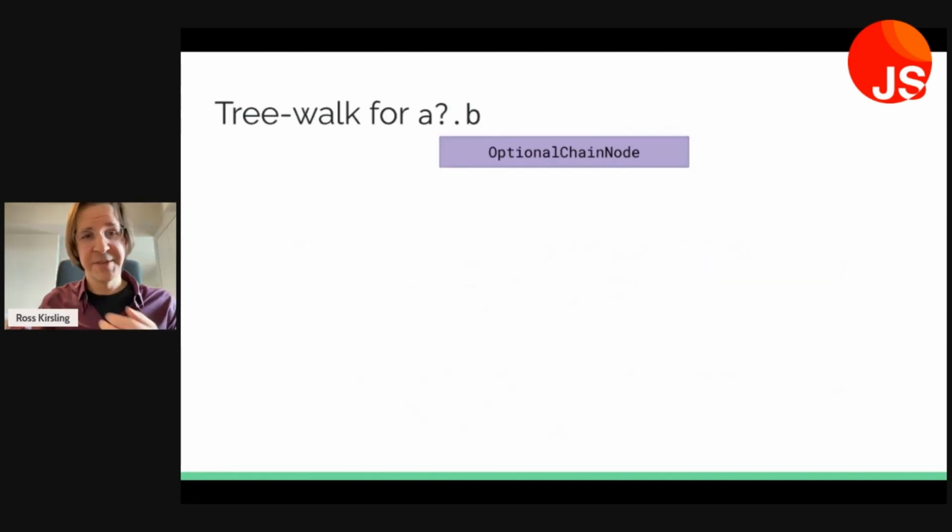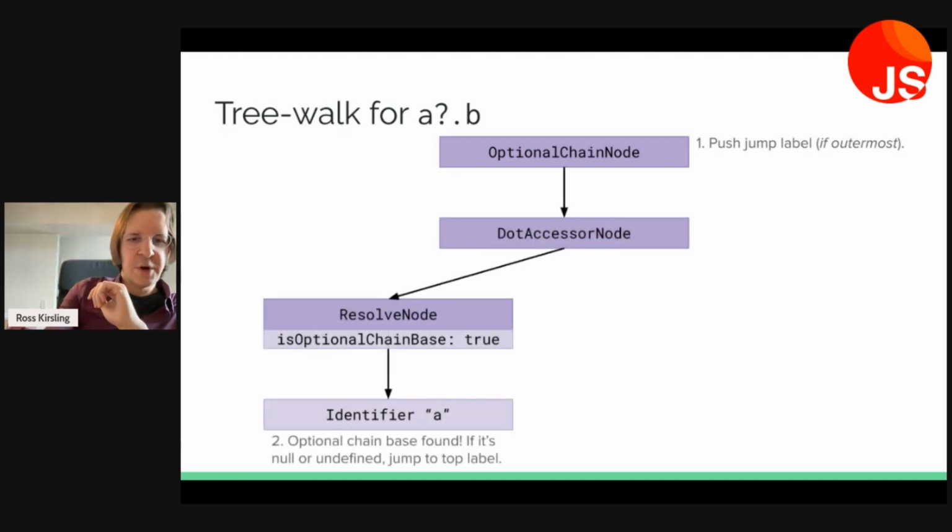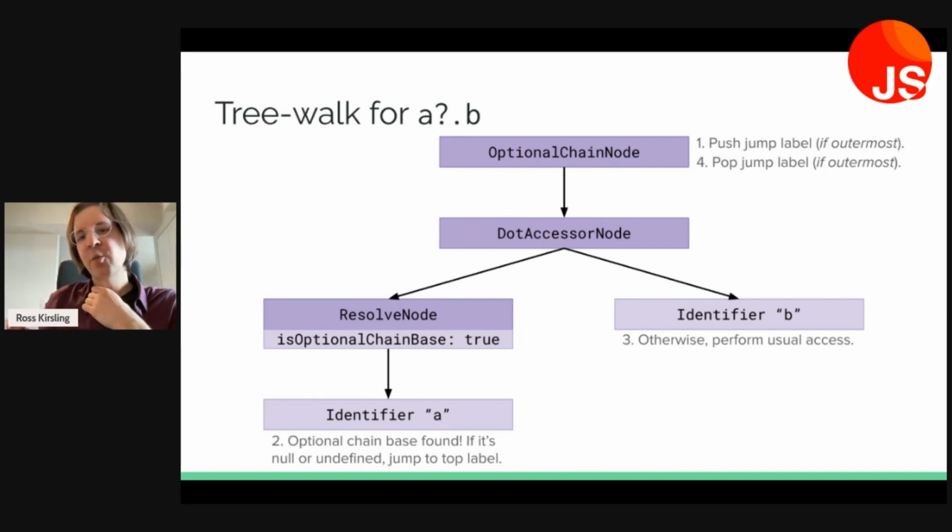So let's take a look at that on the tree. So we encounter this optional chain node, and we're going to push a jump label. We are going to create a place for ourselves to early out to. Then we're going to walk down here, and we're going to see that we have a resolve node, which is marked as the base of an optional chain. So we're going to see what is the value that A refers to. And if it is null or undefined, then we're going to jump to that label that we just pushed. Otherwise, we'll perform our usual dot access. One way or another, once we're done evaluating the whole expression, we'll pop the jump label, clean up after ourselves.